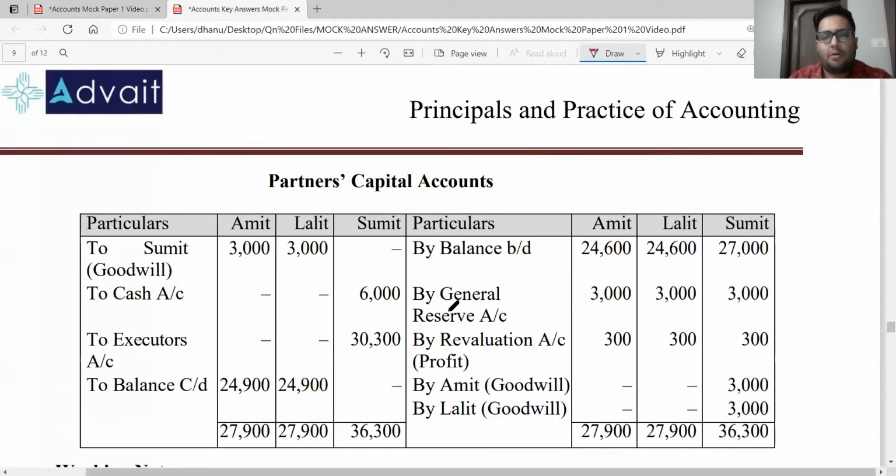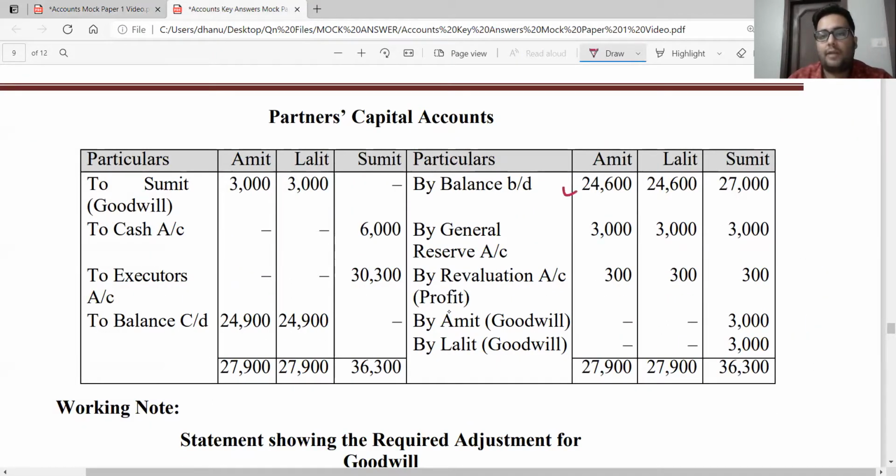In the partners capital account, I am first recording the opening balance 24,600, 24,600 and 27,000 for A, L and S, Amit, Lalit and Sumit. Next, I record my revaluation profit, sir, 300 rupees, 300 rupees, 300 rupees as per the revaluation account prepared. Next, I do my goodwill adjustment, sir. According to the goodwill adjustment, what is happening? Amit and Lalit will be debited with 3,000 rupees. So on the debit side, I fill for Amit and Lalit 3,000 rupees and Sumit's account will be credited. Therefore, I credit Sumit's account with 6,000 rupees.